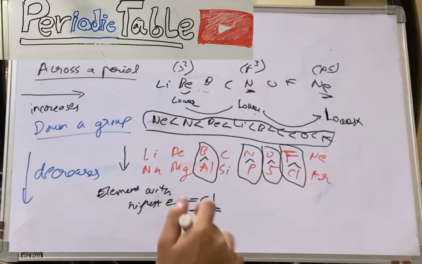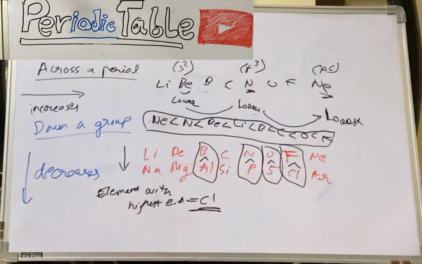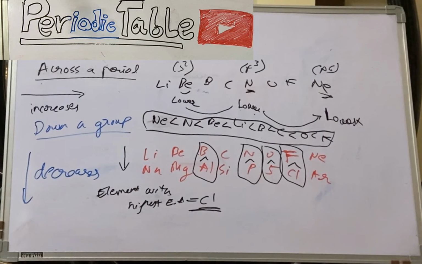Now just remember these exceptions: Be, Al, N, P, O, S, and F, Cl. These are pretty easy to remember as well. Just remember that Si will not be there and the first two won't be there. Now there are a few more exceptions as well.